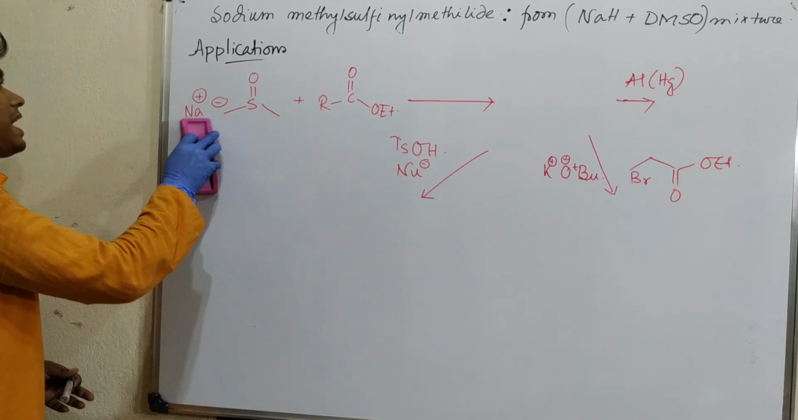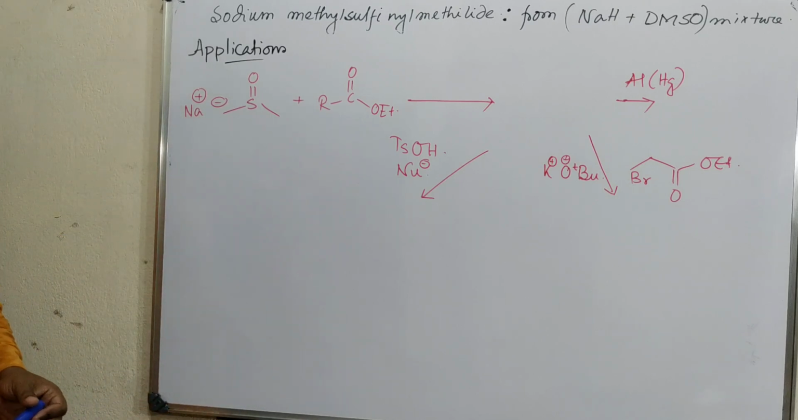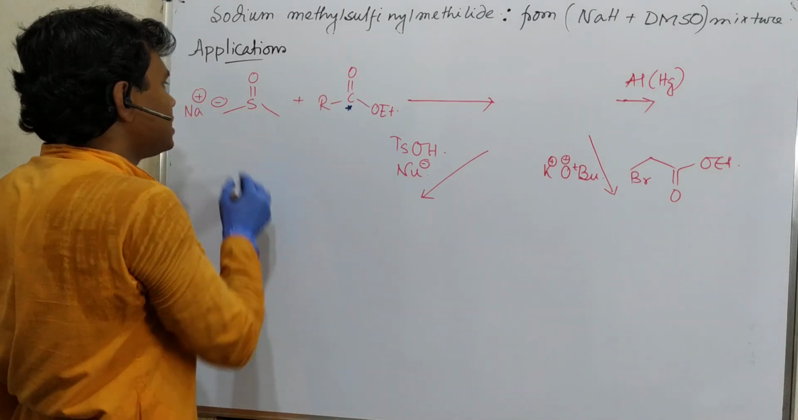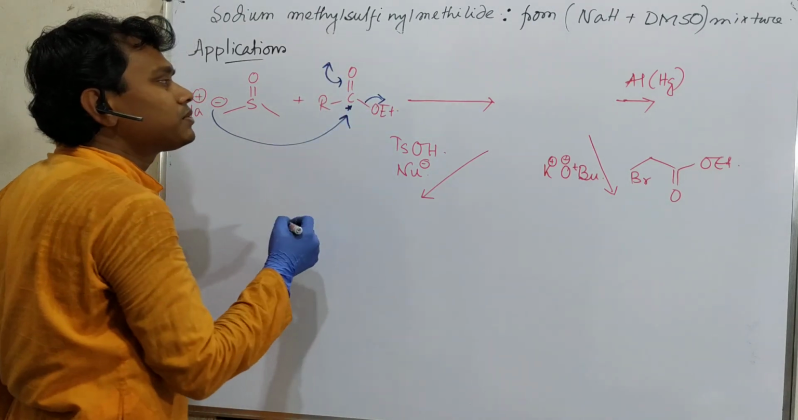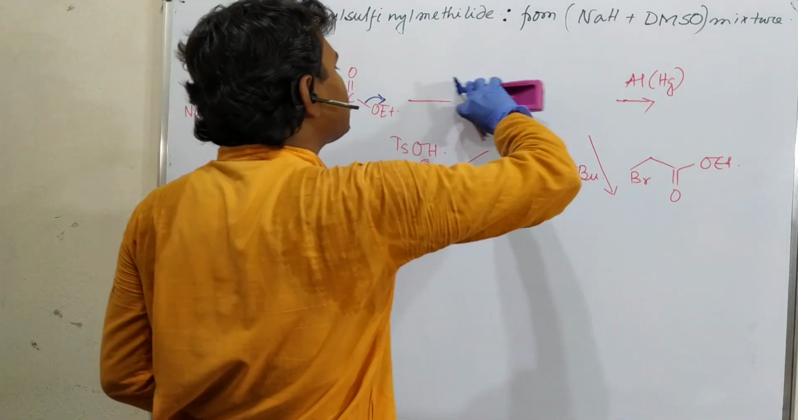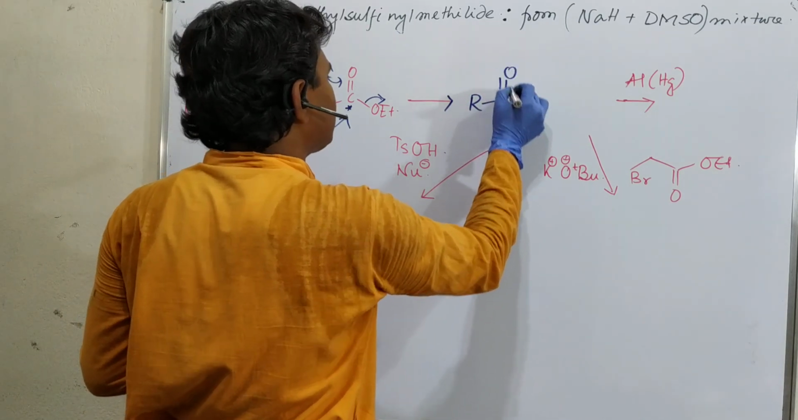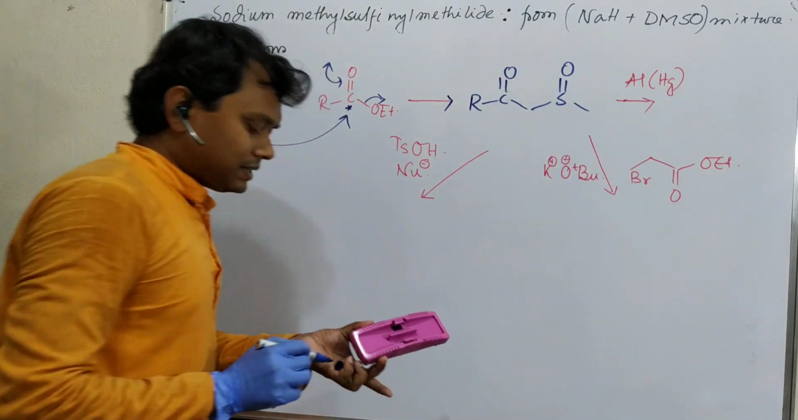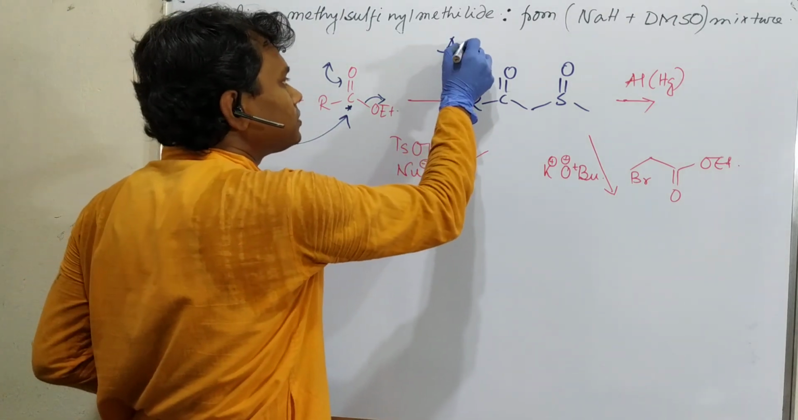Now let's discuss what it does as a nucleophile and how. For that purpose we have taken an electrophilic carbon center marked with a star. The nucleophile attacks, opens it up, and a leaving group leaves. What it produces is R-C(=O)-CH2-S(=O)-CH3. You may consider this molecule analogous to an active methylene compound.